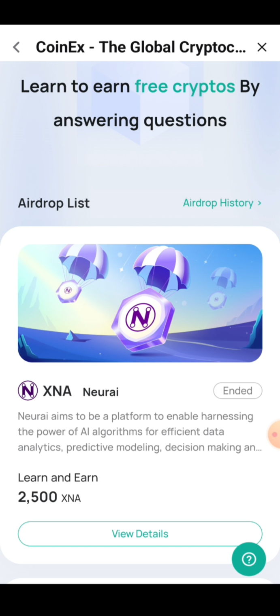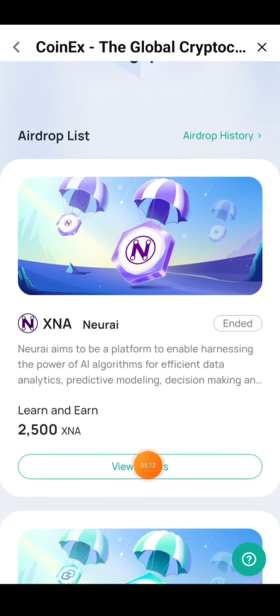Then if you still want to use your money to buy more of the token, you've checked everything and it's what you want to go with, you can click on here where it says view details and check the details. If it's something that you want to go with, then you can still buy more of it after you must have gotten your free airdrop. Then you can still buy more of it and still make more money for yourself when the token increases in price, right?